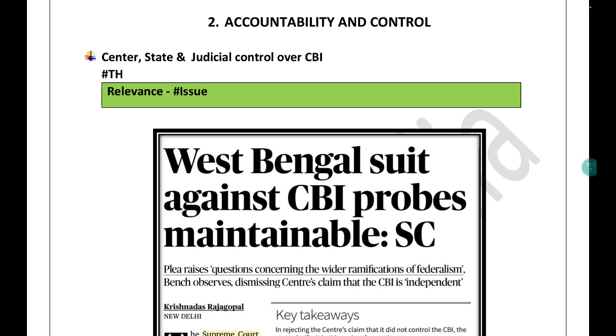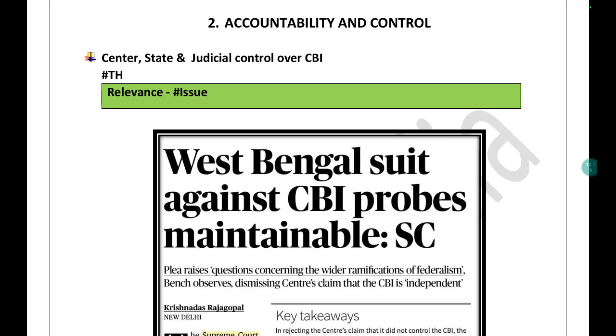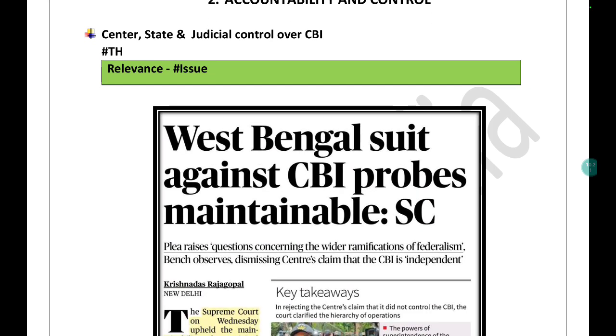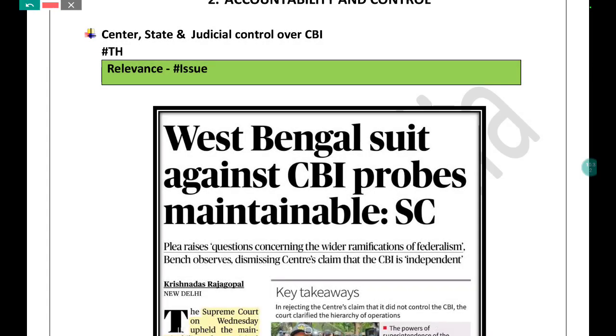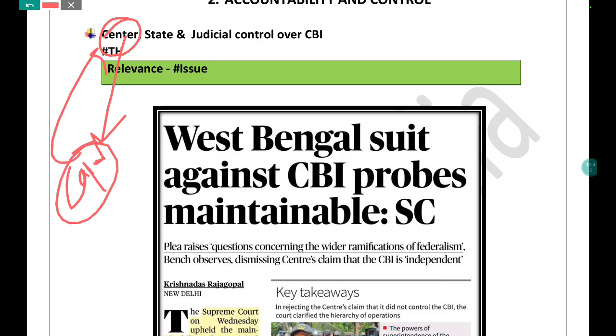Similarly, if you look at another portion of your syllabus, accountability and control, with respect to CBI, it is controlled by various agencies. The center is controlling CBI, you must be knowing about this. If you look at the judgments, like the caged parrot judgment from the court, that is highlighting that the center is controlling and miscontrolling the CBI, there is no doubt about it.